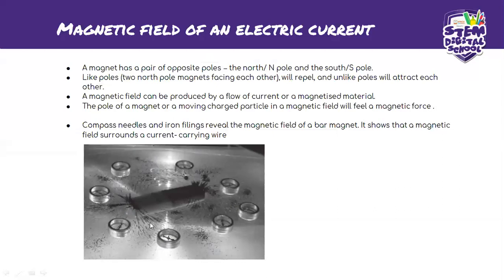So this one is visible. It's not like the electric field where you couldn't see what you were doing. You just had to make imaginary lines to demonstrate where it could be. With the magnet, it's actually a visible test where you can see the pattern of the magnetic field and how far it goes, okay?